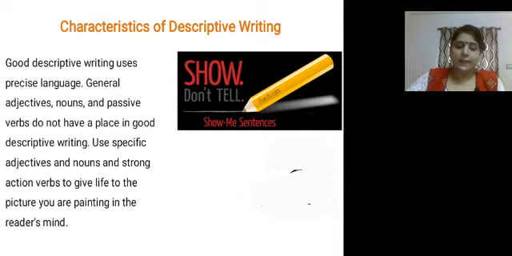Next thing is, as we discussed earlier, with the help of descriptive writing, when we are learning new words, it really helps us to enhance our vocabulary. We discussed that point. There is no issue in that. So let us take one more example.